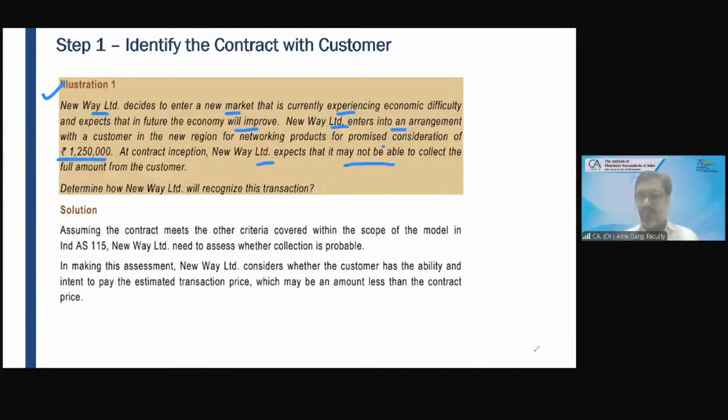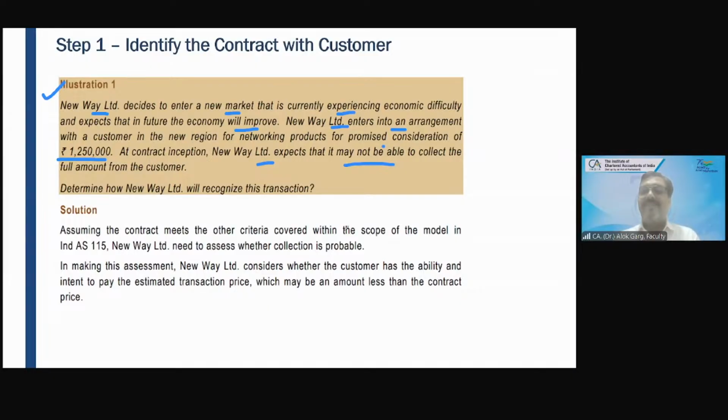Anushi. Yes, sir. Please sir, help me with the answer. Sir, he will recognize the transaction at the estimated price that he is about to receive, not at the exact 12,50,000. You're absolutely right.